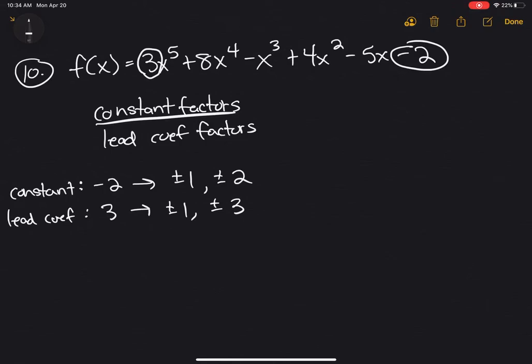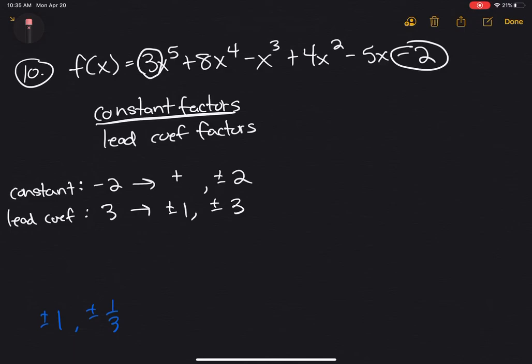So again, I'm going to do the constants as my numerators, the leading coefficients as my denominators. I'm just going to start with 1. So 1 to 1, so that makes positive and negative 1 over 1, which is just positive and negative 1. Then we're going to have 1 to 3, so positive and negative 1 over 3, which is just positive and negative 1/3. That doesn't reduce.